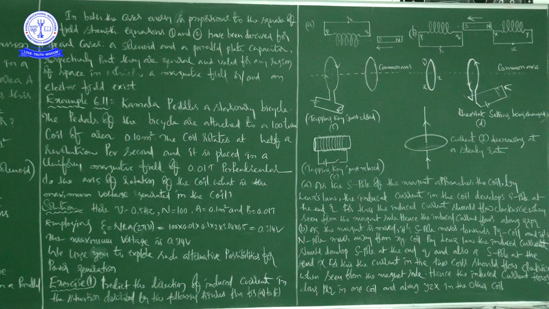Based on this concept, based on this formula, he is saying that we may take steps, or we may think about the possibilities for power generation. Okay, right. So in this example 6.7, we calculated the maximum voltage generated in the coil, which is connected to the pedals of the bicycle, with this many number of turns, this area, frequency of 0.5 Hz, and magnetic field of 0.01 Tesla.